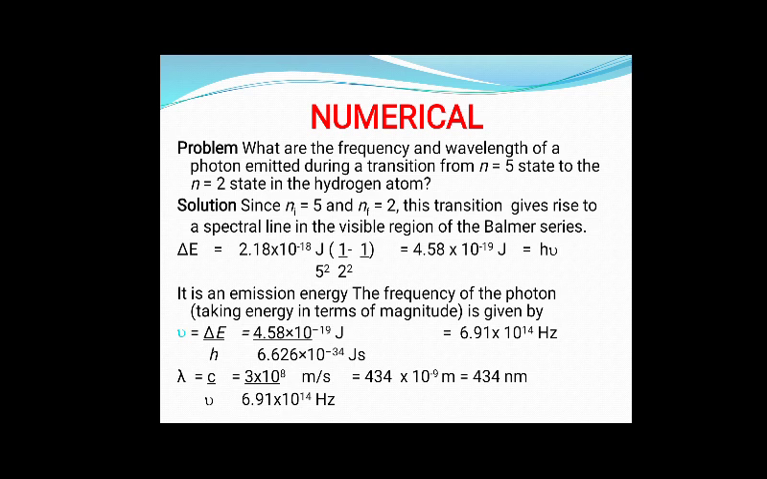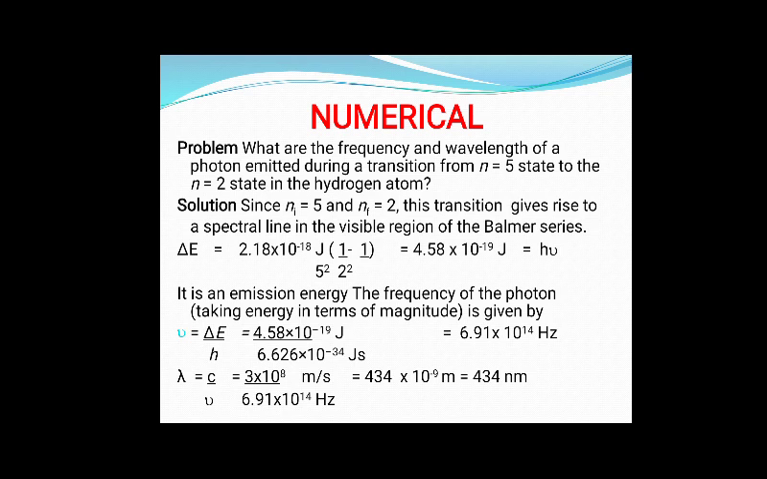So let us practice that formula in this numerical problem. You can see the problem here. What are the frequency and wavelength? Meaning we have to calculate the frequency nu and wavelength lambda of a photon emitted during the transition from the n equal to 5 state to the n equal to 2 state in the hydrogen atom. Meaning the electron is jumping from the fifth level to the second level, nothing else has been given to us, but we have to find frequency and wavelength, meaning nu and lambda.